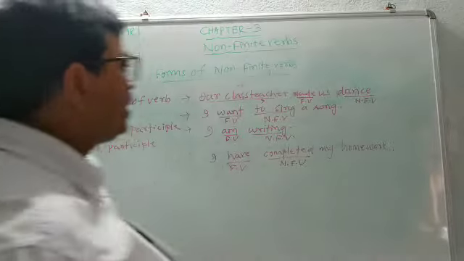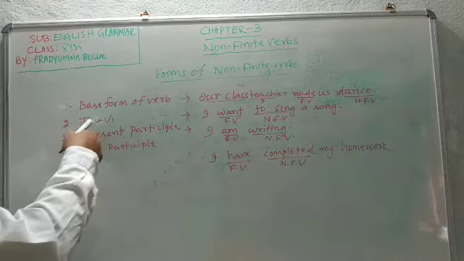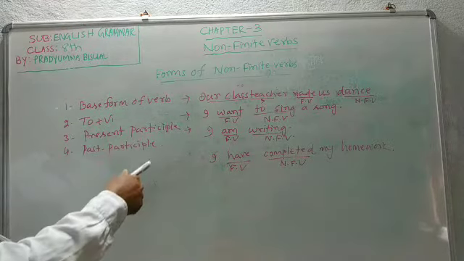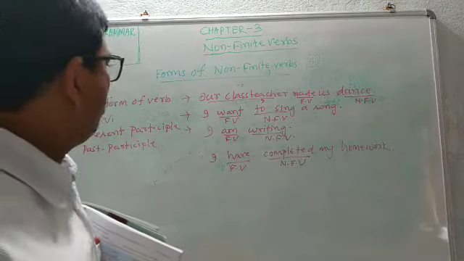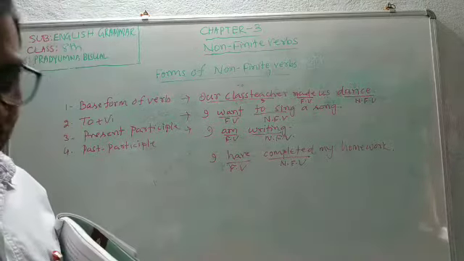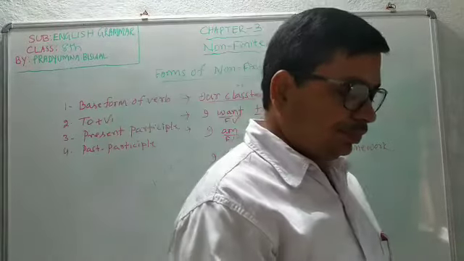So these are the 4 forms of the non-finite verbs: base form of verb, to plus V1, present participle, past participle. In higher classes, you can know the detail of it, but whatever has been given in your book, I am telling you.